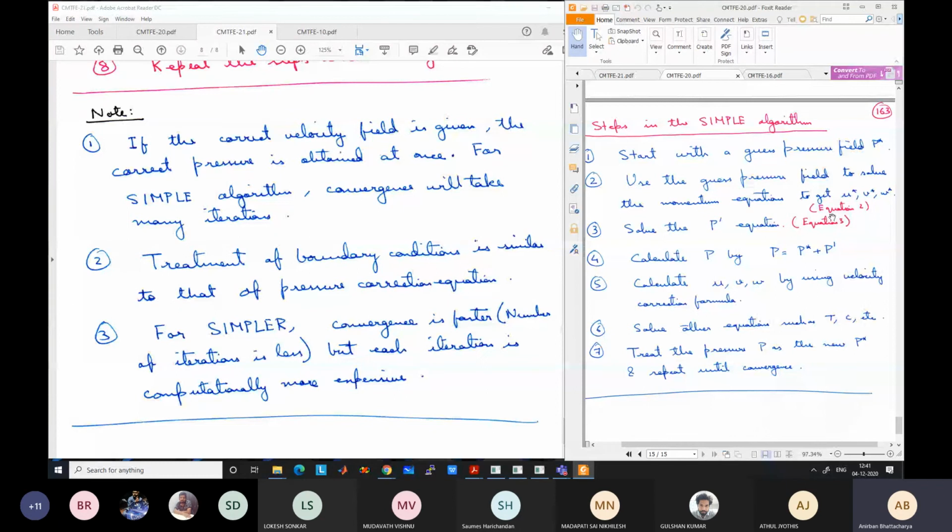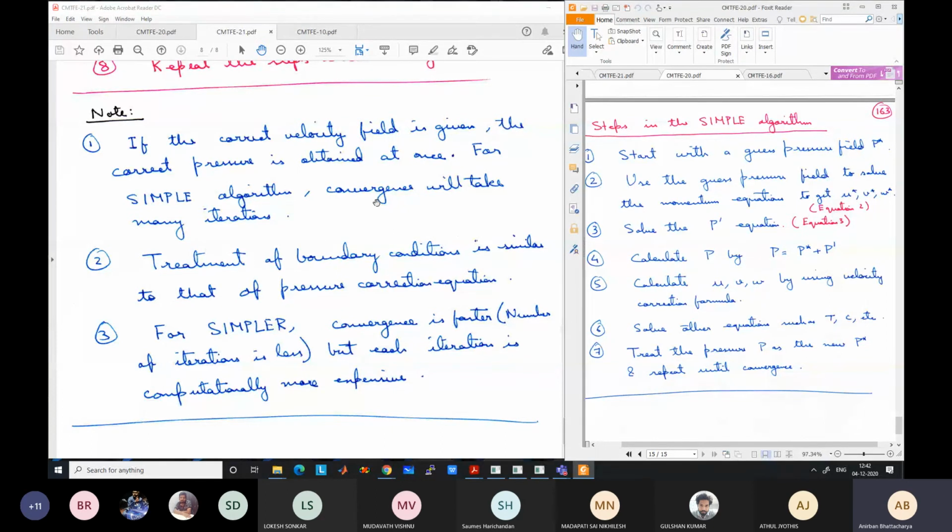The pressure field is not known, and then you use the P dash equation to update the pressure and the velocity. So the updated velocities are not correct because you are going through U star and P dash. It will take many iterations to again reach the correct velocity convergence. But in this case, it will reach the correct velocity in one iteration. In case the velocity field is given, and even if it is not given, this algorithm converges much faster. It takes much fewer iterations.